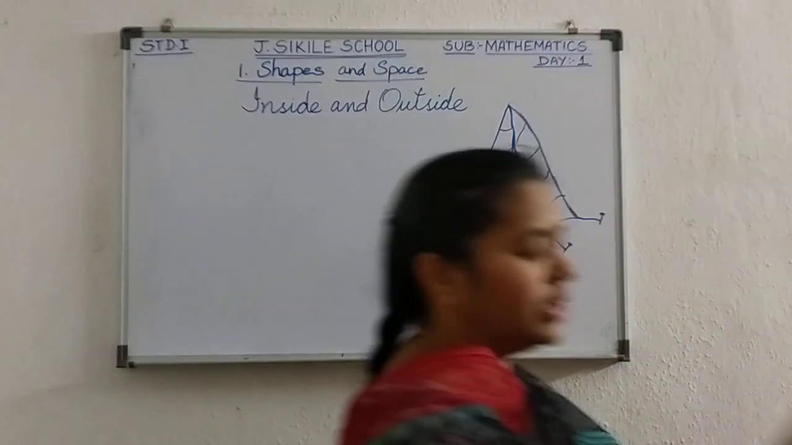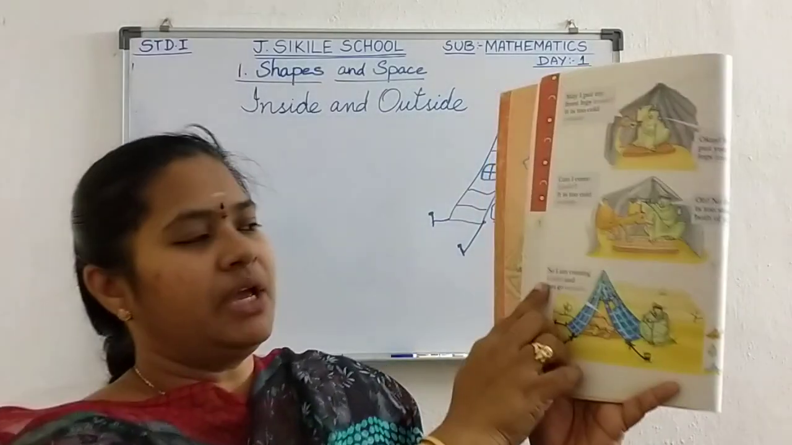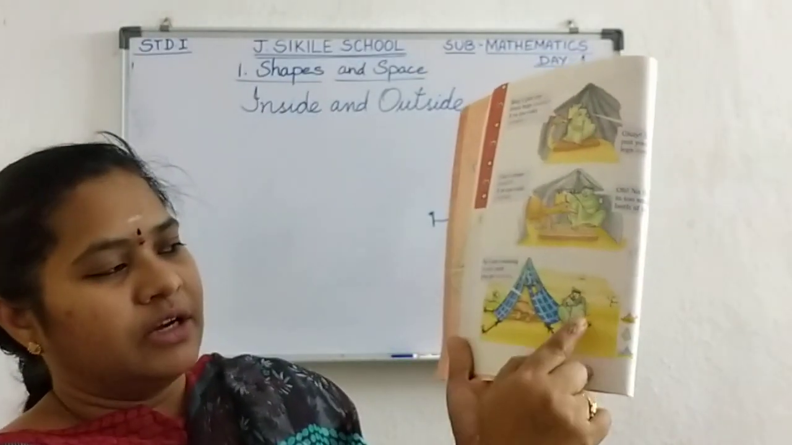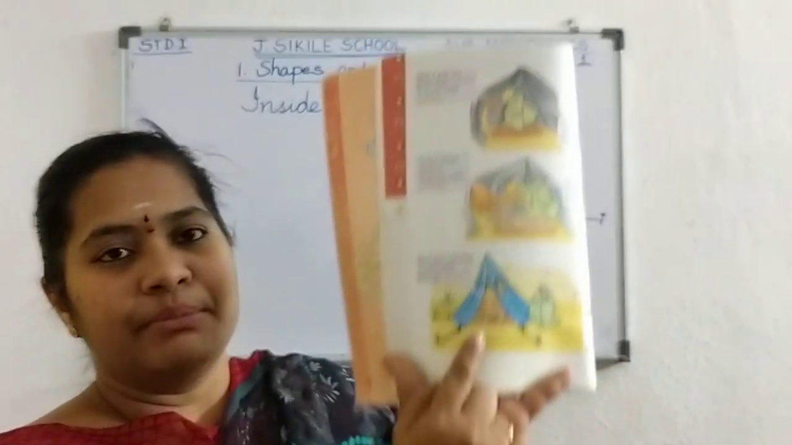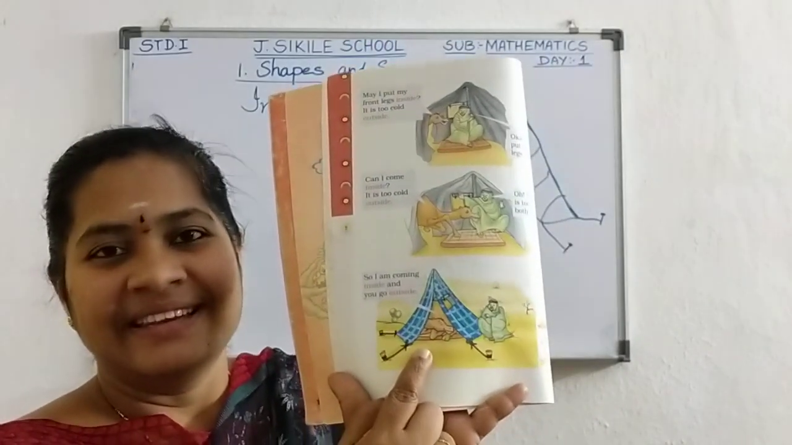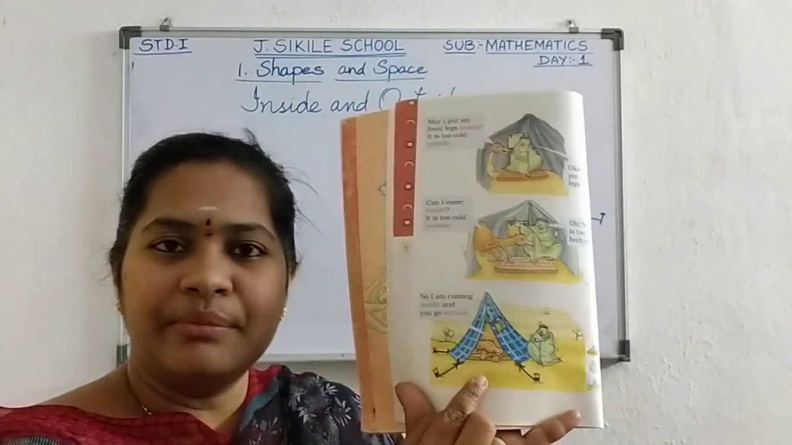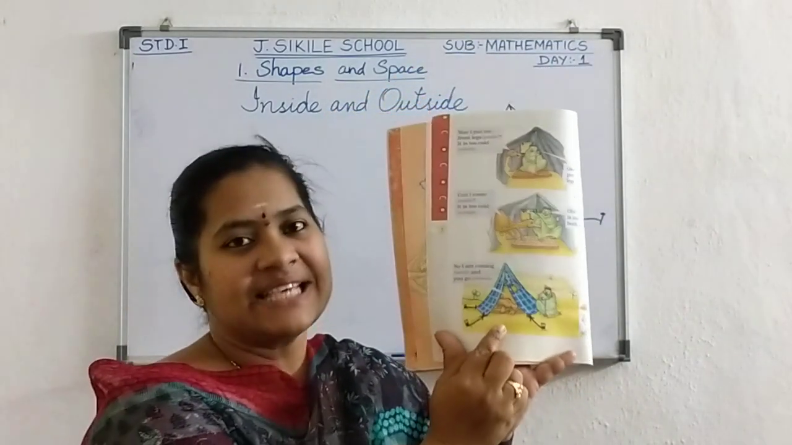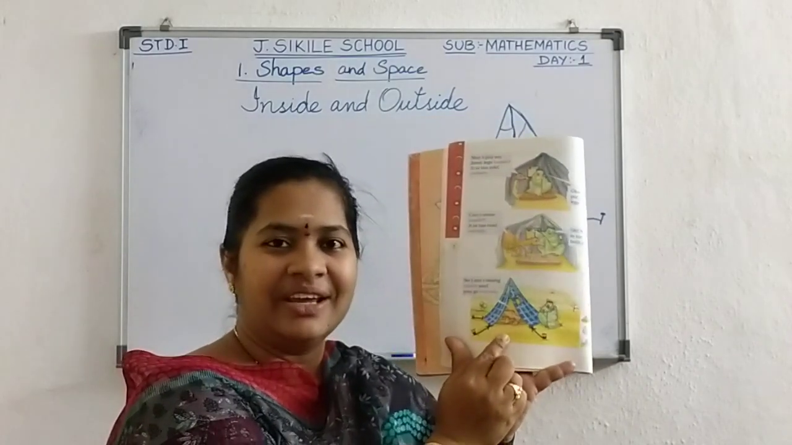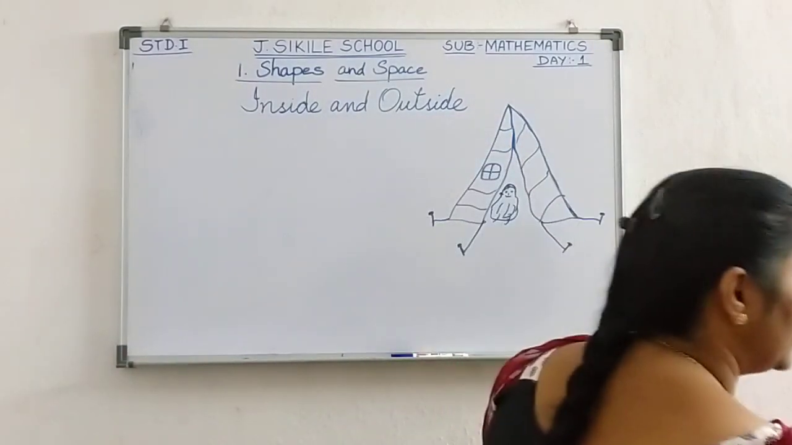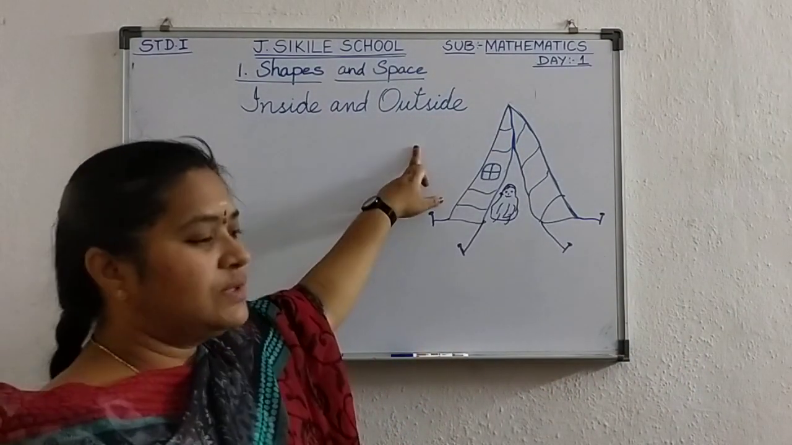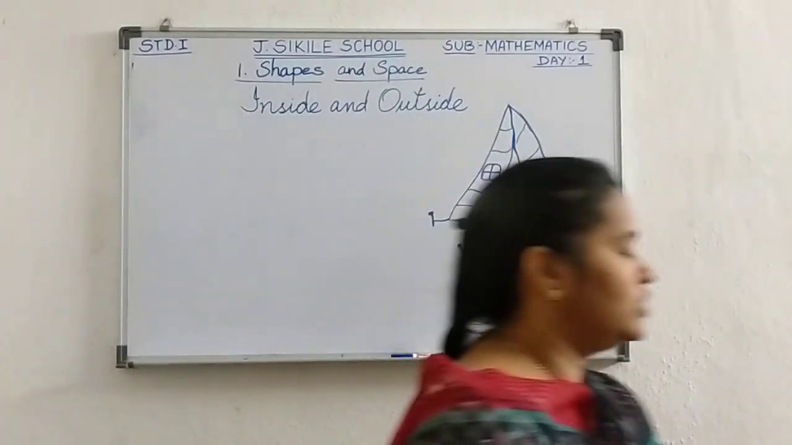So, at last what happened? See here. So, I am coming inside and you go outside. Now, the Arab is out and the camel is in. Yes? See here. Arab is sitting outside. Camel is sitting inside. Understood the story? What concept I told you now? Inside, outside. I have showed you the toys also.